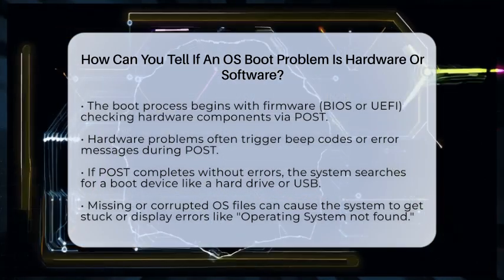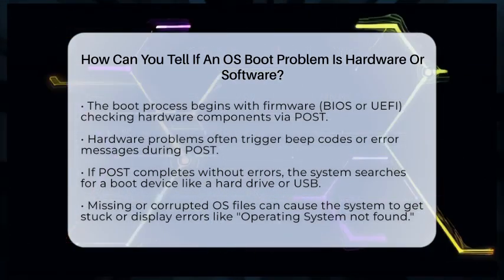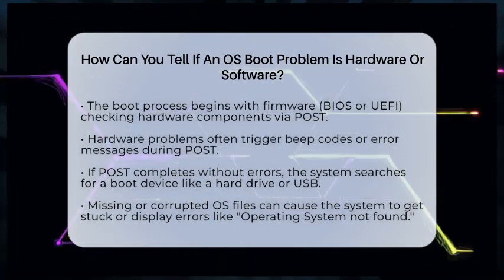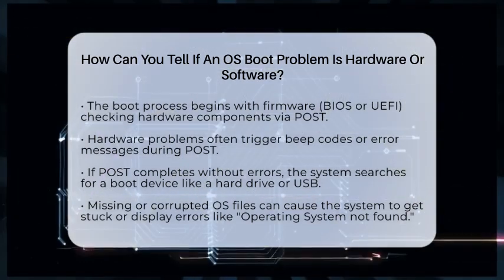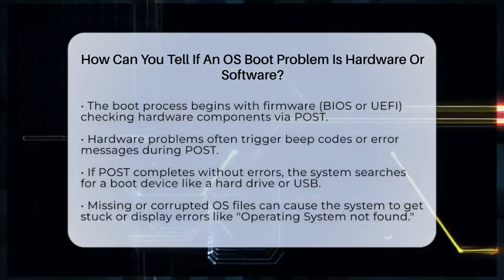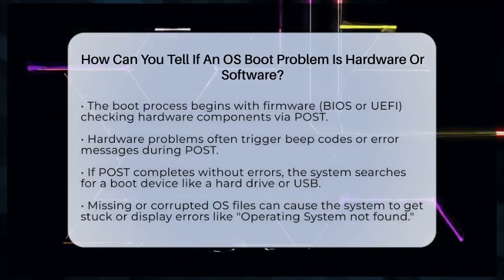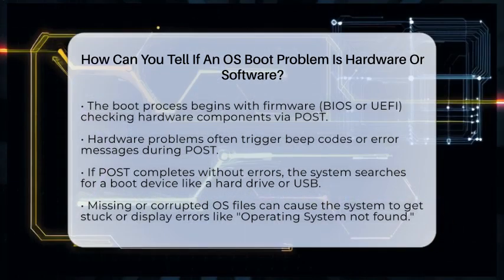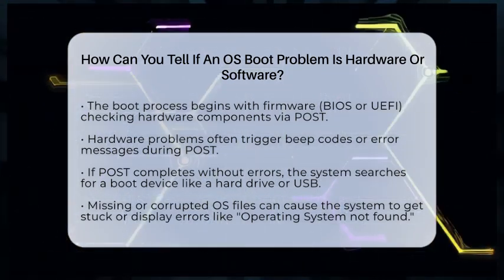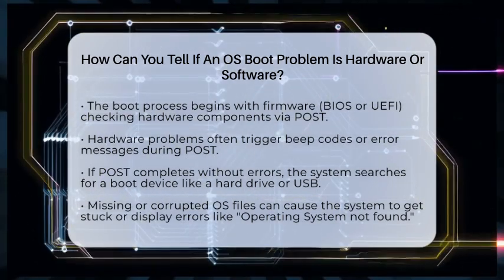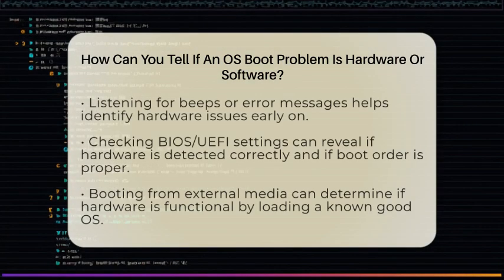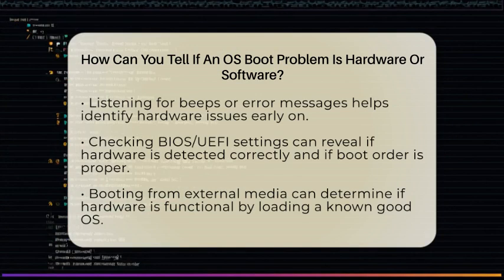When your computer starts, it first runs a process called the boot process. This begins with the firmware, which can be called BIOS or UEFI. Its job is to check if all the hardware components like memory, disk drives, and input-output devices are working properly. During this check, called the power-on self-test, or POST, if there's a hardware problem, the system usually signals it with beep codes or on-screen messages. For example, a series of beeps might mean faulty RAM or a motherboard issue.